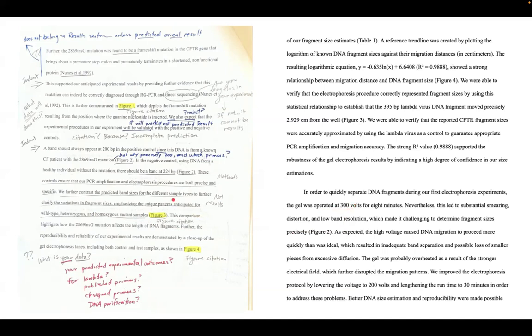A lot of the figure on the CFTR mutation refers to a predicted figure, since we haven't done any actual experiments on the CFTR mutation itself because we don't have our primers. But other than that, every single other figure is straight to the point. I added more figures than what was in my original paper. Whenever you see this figure two here, it means figures two, three, and four. And this will be figure six, and this is figure five.